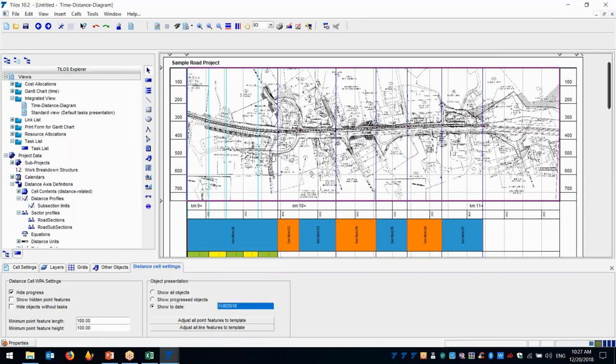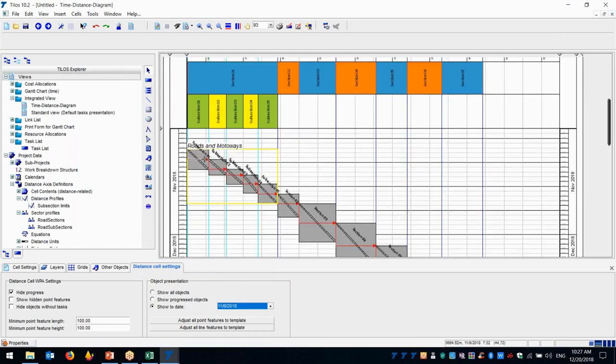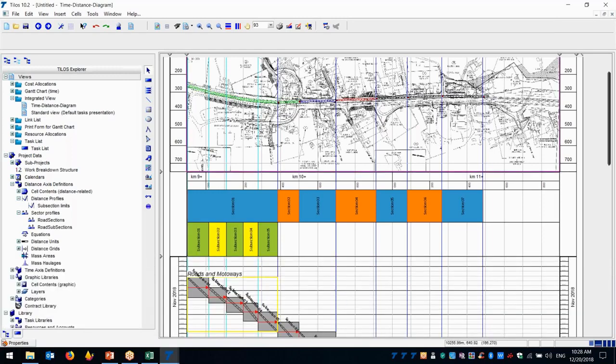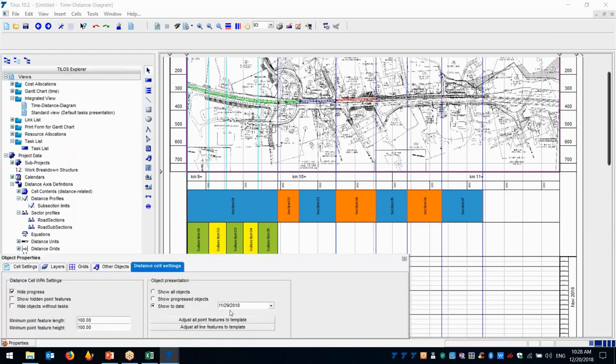When you have the 8th of November, you can see that, because of your activities, on the 8th of November the planned date shows an activity on the top as red. It means that this activity is in progress. When we have 15, this activity has more than 50% progress. When it's at 22, this is still more than 50%, but this activity also starts. So these are the planned data you can have. Okay. But what if you don't want planned data and we would like to show the progress?